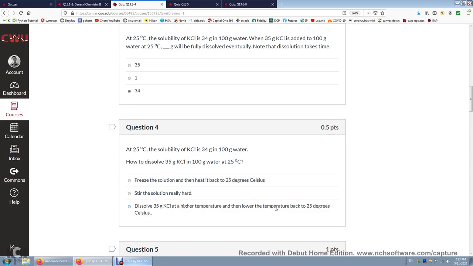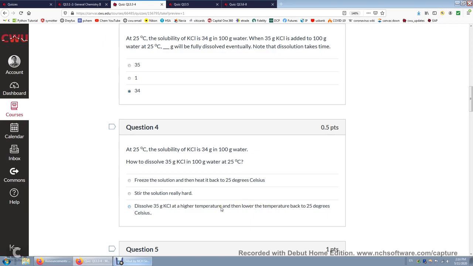As long as you do not disturb the solution, you do not introduce, for example, the seed crystal, just a tiny bit of KCl crystal in the solution, this so-called supersaturated solution is metastable.